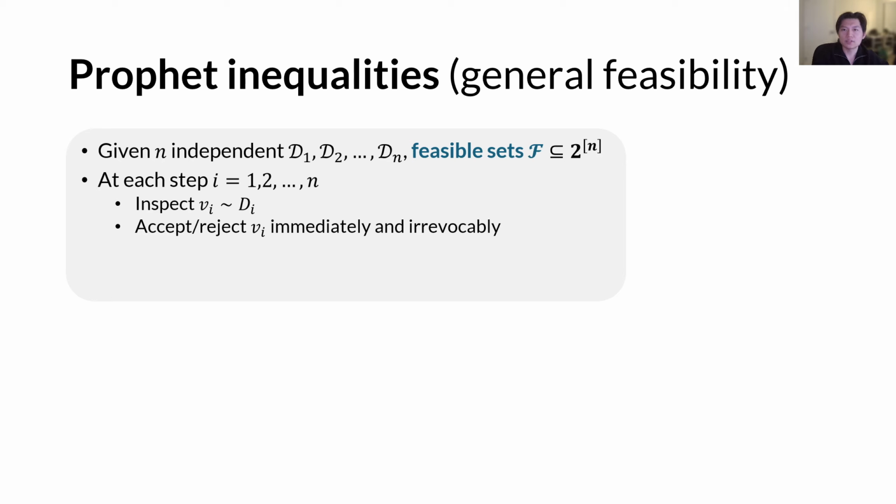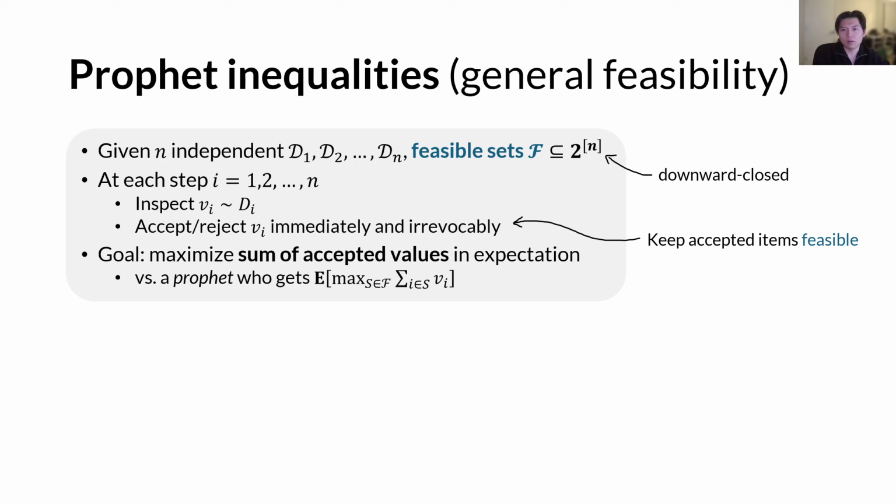A natural extension to the single item setting is to allow more general feasibility constraints. In this setting, we're further given a family of feasible sets, F, which is guaranteed to be downward closed. And during the whole process, we must keep the accepted items a feasible set. The goal now becomes to maximize the sum of accepted values.